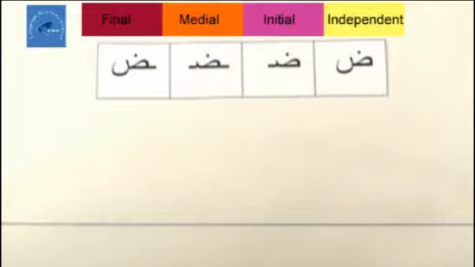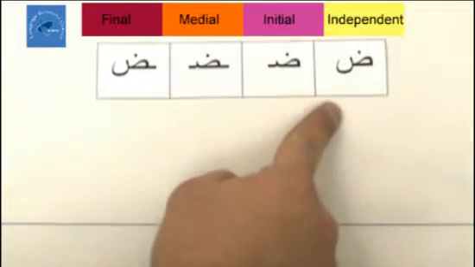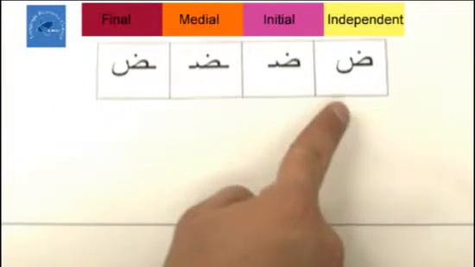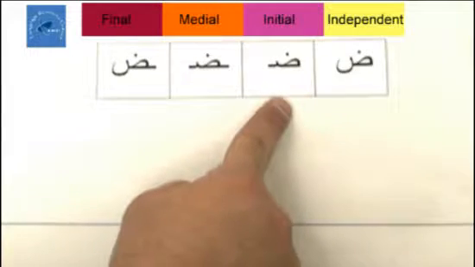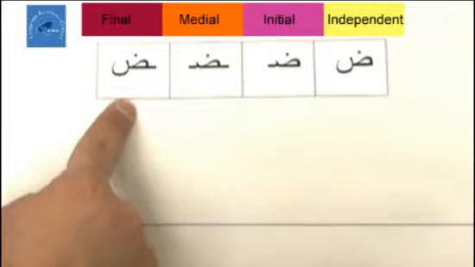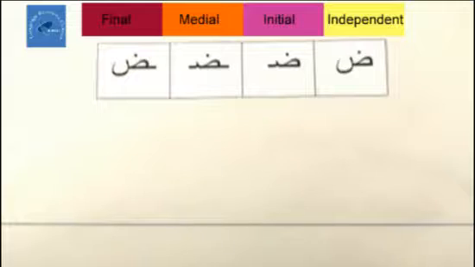Now we're going to take a look at the letter da. Da. And as you can see here, da is represented in its printed formats: independent, initial, medial, and final. And now we'll practice handwriting the letter da.